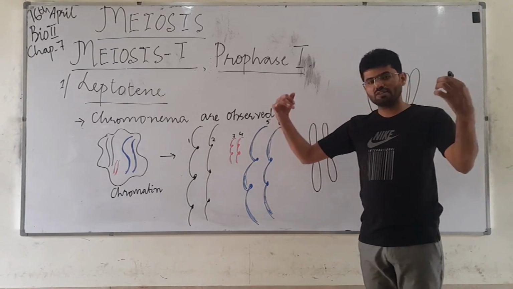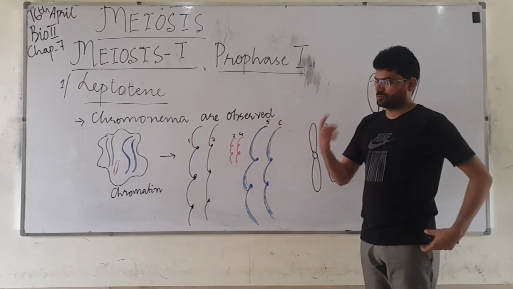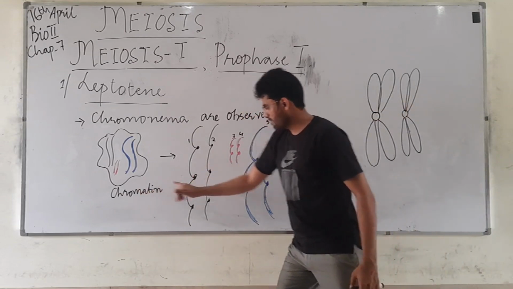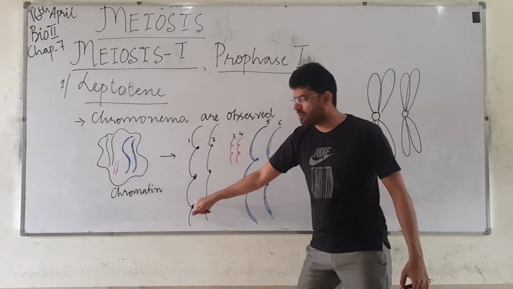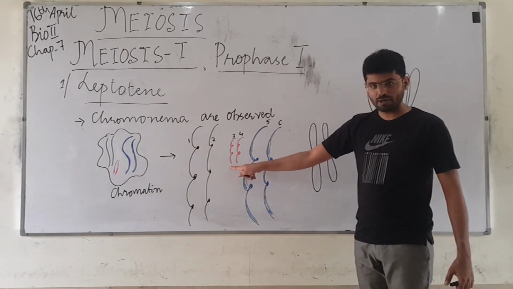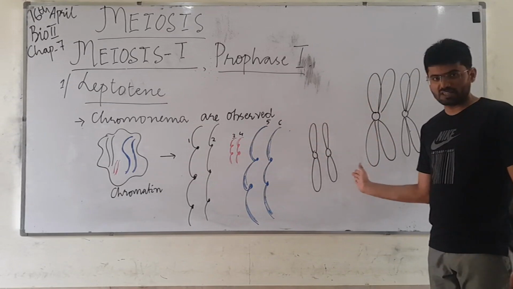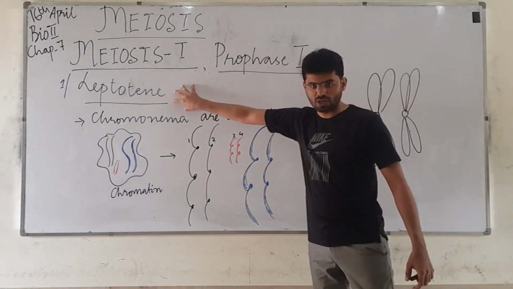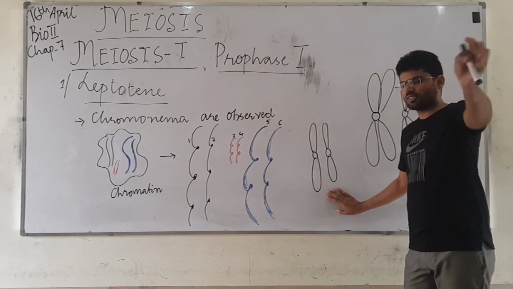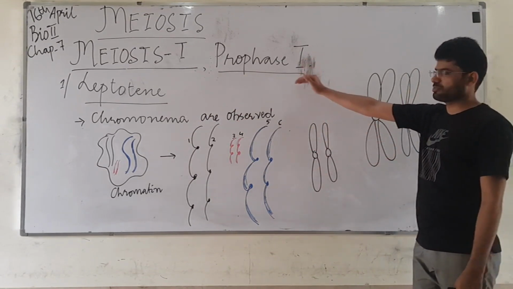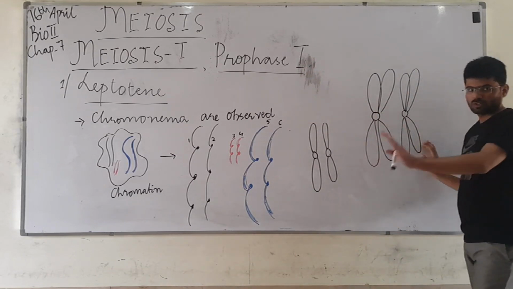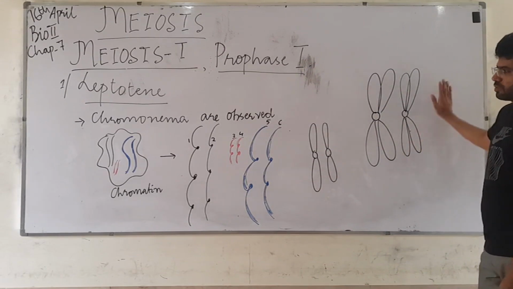So how many chromosomes does a cell possess? It will condense in this manner: chromatin will condense into chromonema. This is called a chromonema. In the upcoming stages, after leptothene, you will be able to see the chromatids, and by the end of this prophase, you will be able to see a mature chromosome. So this is it with leptothene.